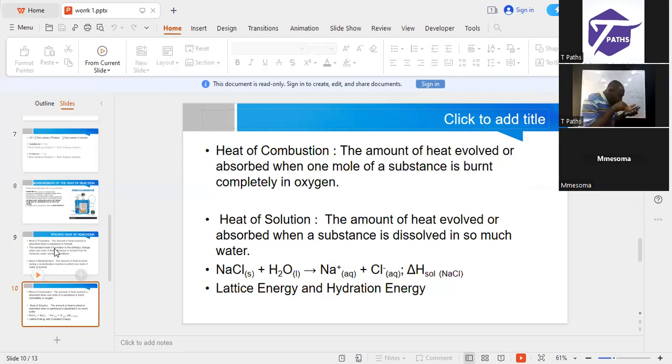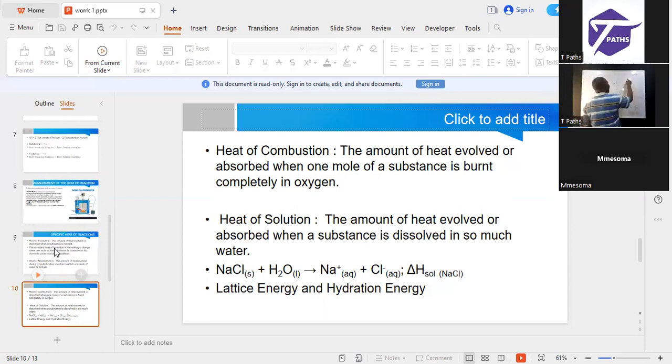I said it is the heat change that occurs when 1 mole of a gaseous substance dissolves in water to give an infinitely dilute solution under standard conditions. So you need to note that hydration energy is an exothermic reaction, and it also depends on the charge density. What is charge density?